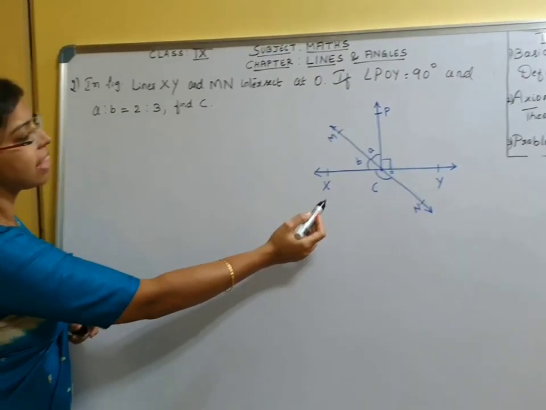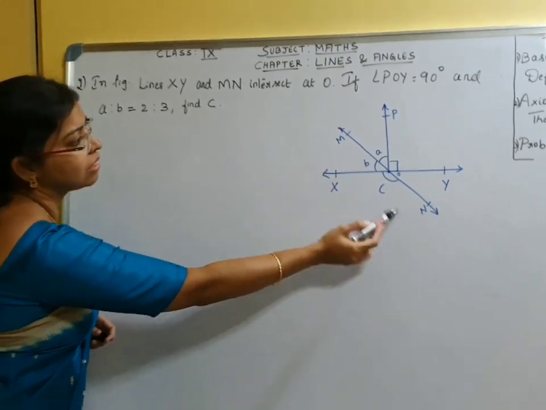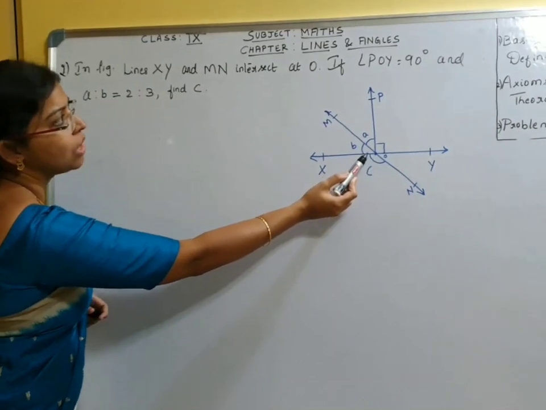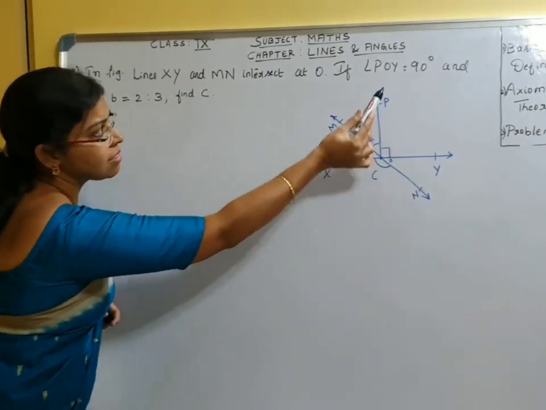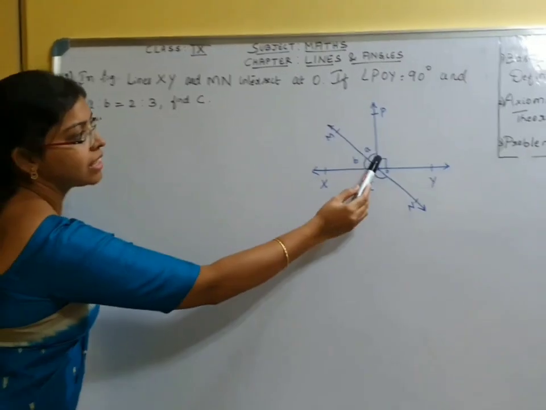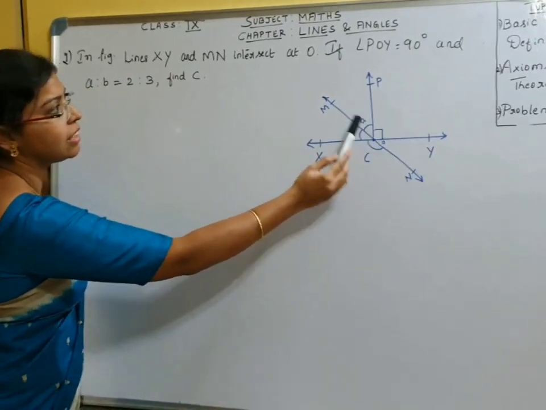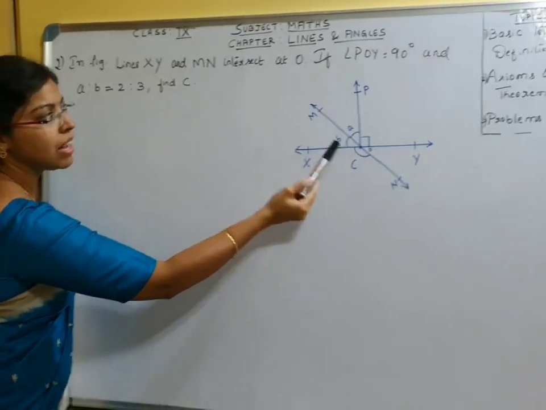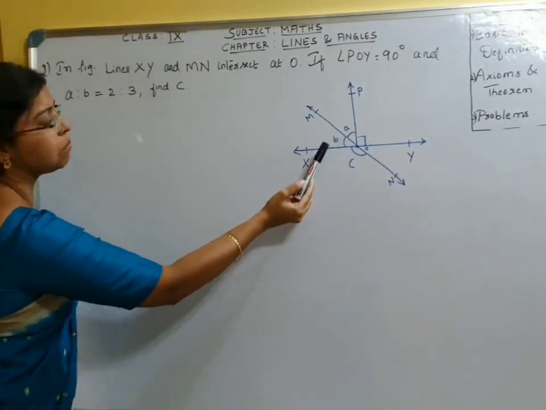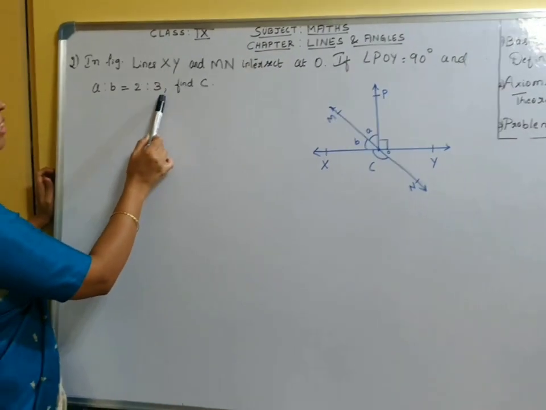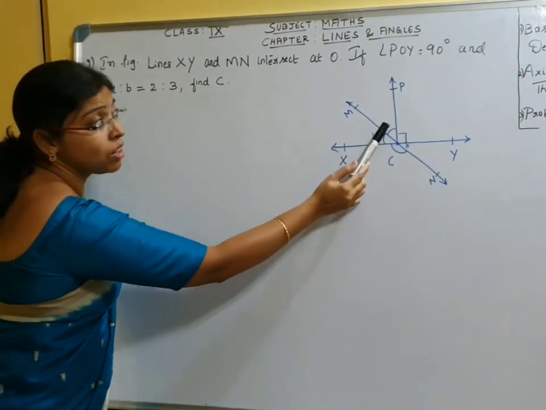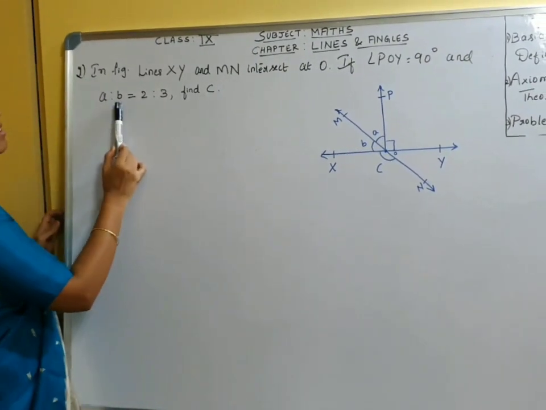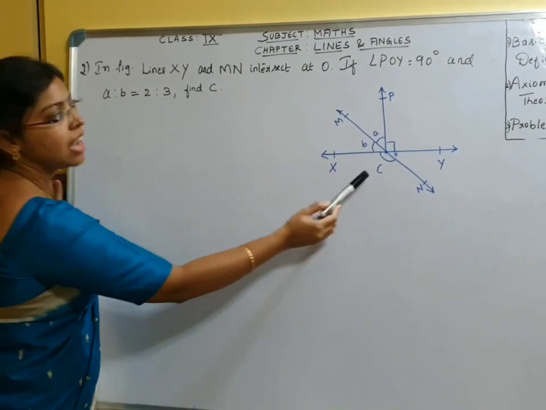If in the figure lines XY and MN intersect at O, and angle POY is 90 degrees, so that is represented here as perpendicular. Angle POY is 90 degrees, and A and B are angles here. They are named A and B. A is to B is 2:3. Find C. They are not given the actual values of A and B. They are given the ratios, that is, A is to B is equal to 2:3. Find angle C.